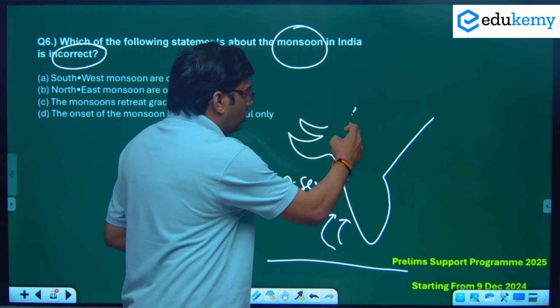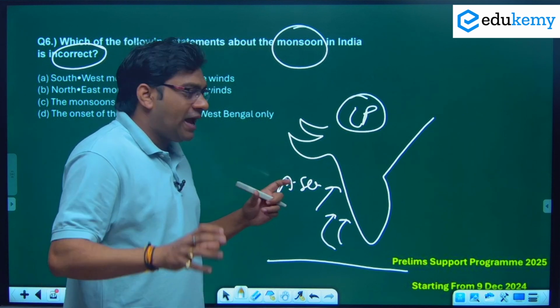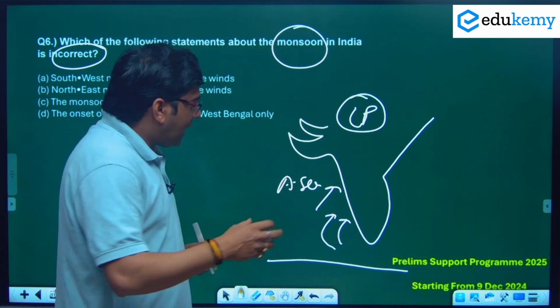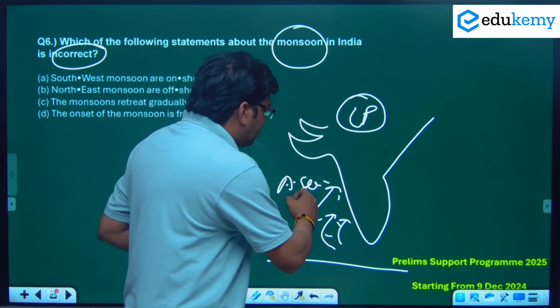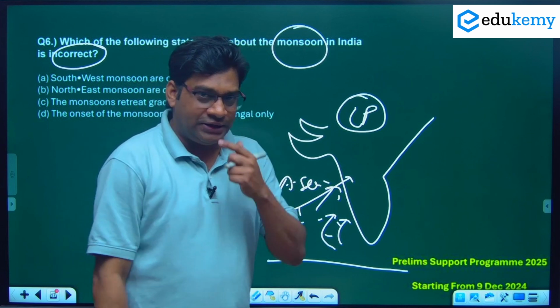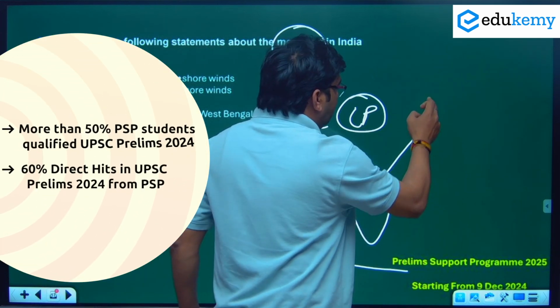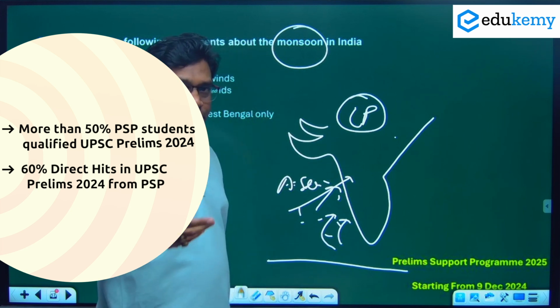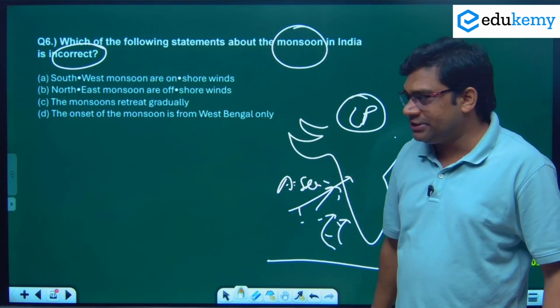Here there is low pressure in India during the summer season, so it carries warm moisture from the Arabian Sea. Whenever a wind moves from sea to land, we call it an onshore wind. The opposite is an offshore wind, meaning any wind that moves from the land to the sea is called an offshore wind. So yes, the southwest monsoon is an onshore wind, a correct statement.